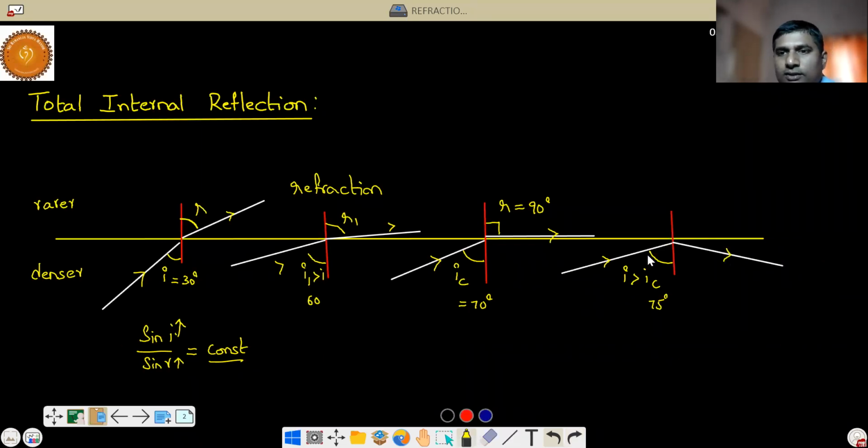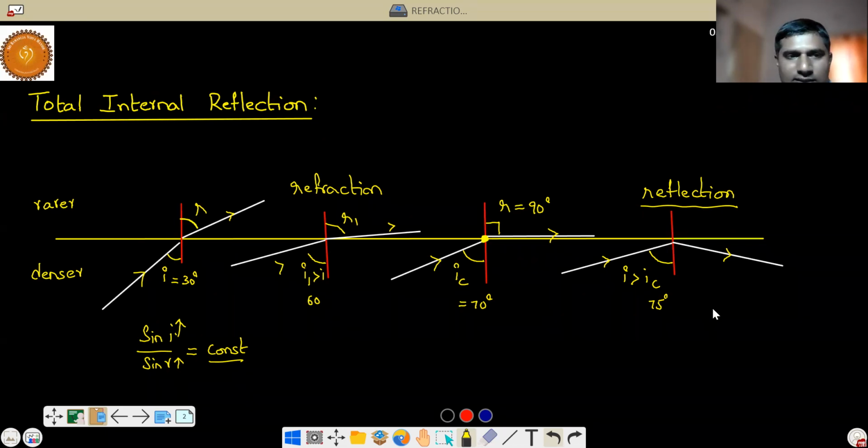So this particular angle has a lot of significance, which is called the critical angle. Why? Because less than this critical angle, refraction will happen, and above this critical angle, reflection will happen. This phenomenon is called total internal reflection. See here, the ray is getting totally reflected back, internal reflection.